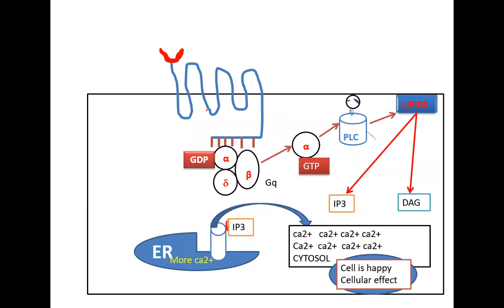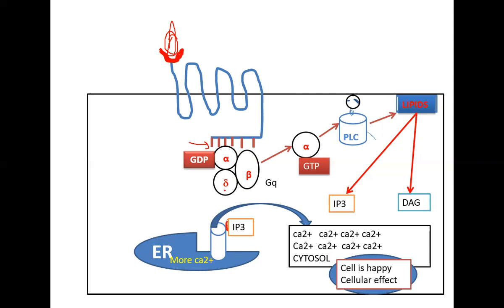How am I calling this a receptor? Why? Because it's having what? A ligand binding domain that a ligand will bind to, and it's having the effector domain here. Okay, having the effector domain. Now, a ligand, a drug, should get bound here. Now, this is a G protein. When I talk about G proteins, we have monomeric G proteins and we have trimeric G proteins. So the G protein that is binding with the receptor here is a trimeric G protein having 3 subunits, alpha, beta, and gamma. Okay, good.